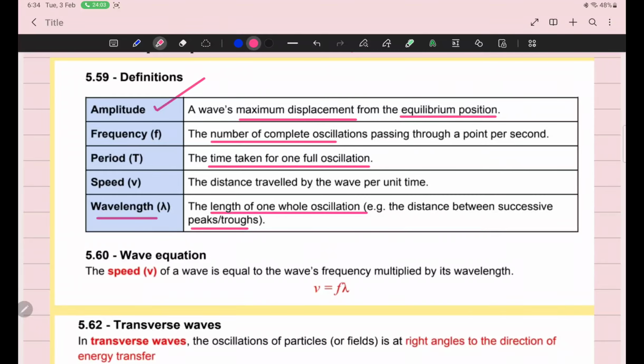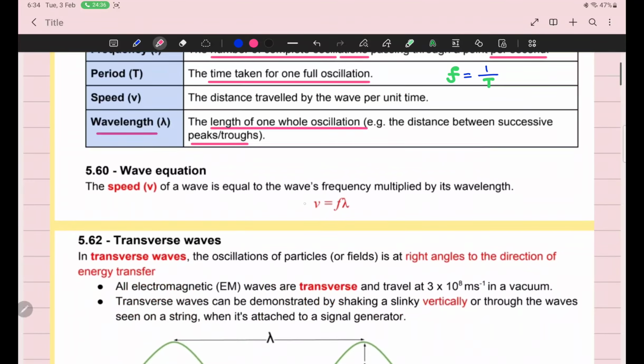Frequency: sometimes an object makes very fast oscillations, just like a guitar string vibrates very fast. So the number of oscillations per second is called frequency. The frequency unit is hertz, and it is equal to 1 upon time period. We have already studied this formula in IGCSE, so I'm not spending time on these basic definitions. Actually, this is the formula we will use in this chapter as well: v equals f lambda.